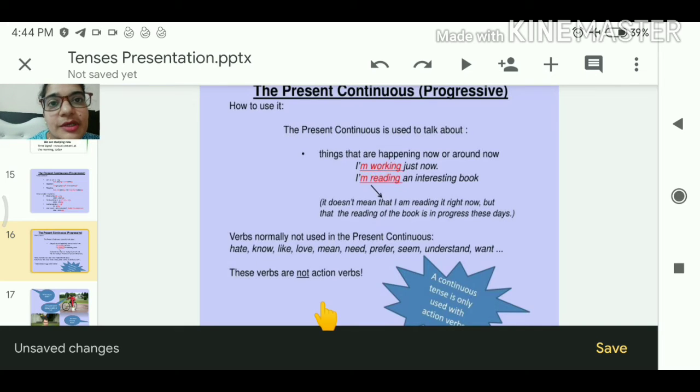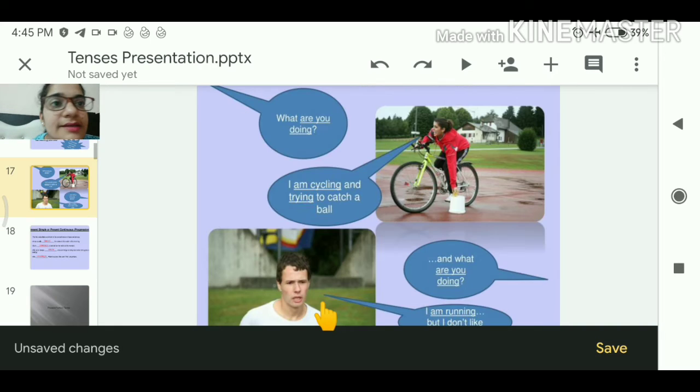Where there is an action, only then can we change it into the continuous tense. If these are not action verbs, how can we use them in continuous tenses?